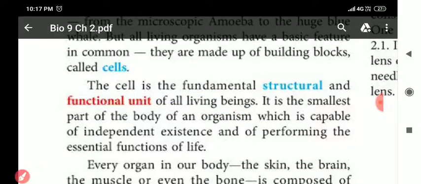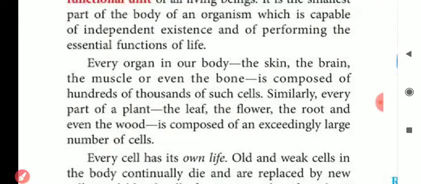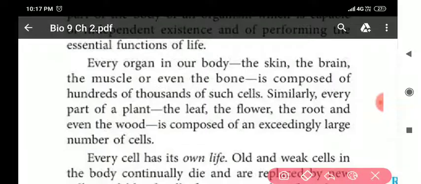Next, every organ in our body, skin, brain, muscle, even the bone, is composed of hundreds of thousands of cells. Similarly, every part of a plant, leaf, flower, root, wood, is made up of a number of cells.